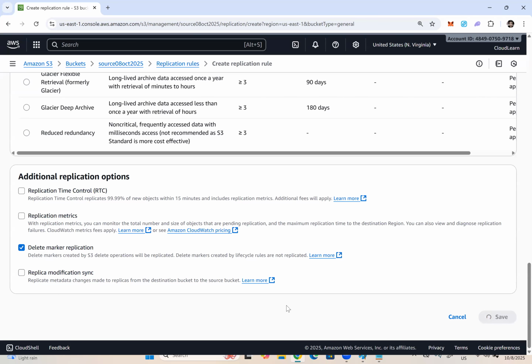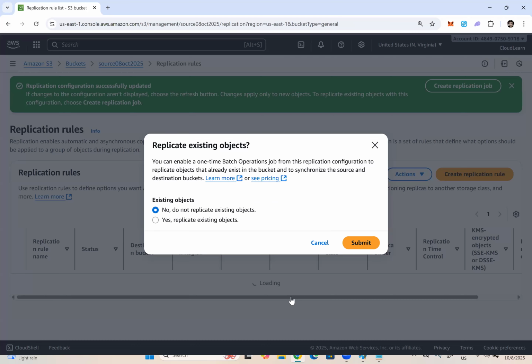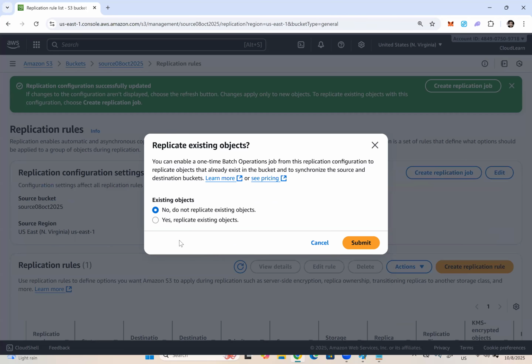Now we need to click on save. Now it will identify that in the source bucket, there are 5 objects available which cannot be replicated using the replication rule. See here, replicate existing objects. Would you like to replicate the existing objects? You can enable a one-time batch operation from this replication configuration. That job also uses the same replication rule configuration only.